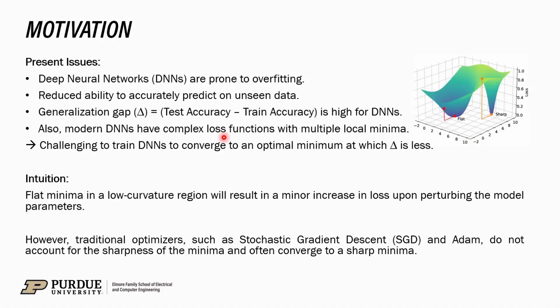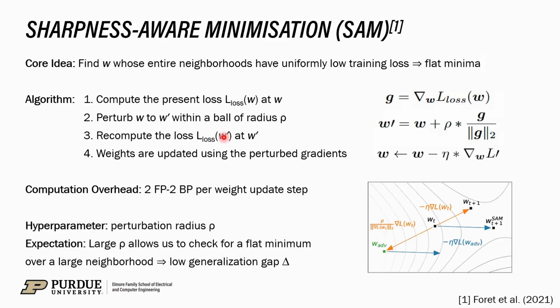However, traditional optimizers such as stochastic gradient descent do not account for the sharpness of the minimum and often converge to a sharp minimum. The first sharpness-aware training scheme is the sharpness-aware minimization, SAM, wherein the model weights W are perturbed to W dashed within a ball of radius rho. The loss is recomputed at W dashed and the weights are updated using the perturbed gradients. Following the algorithm, we can see that two forward and two backward passes are required per weight update step.